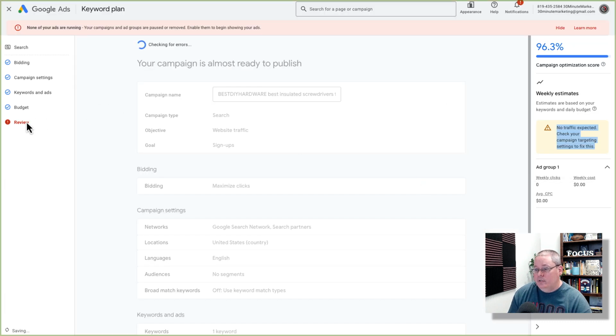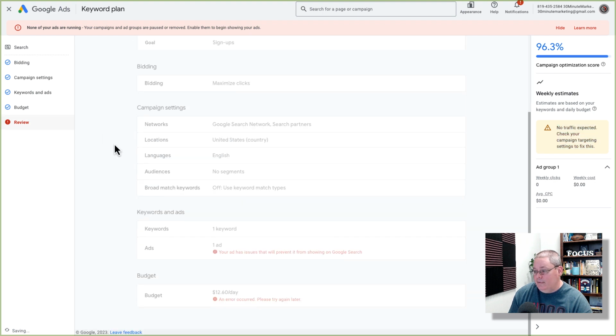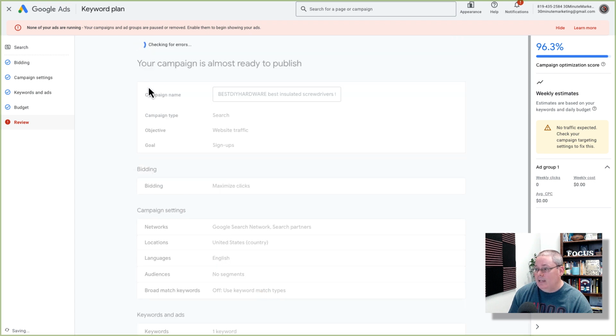And what's happening here, it says it's checking for errors. We're going to click on review. Or if I scroll down, it says it's still saving, so something's going on. Your ad has issues that will prevent it from showing on Google search. That might be because of certain brand names that we used or certain things that we said in our copy that's not allowed. Here on our budget, it says an error occurred. Please try again later. I'm not sure what's happening. It's just sort of stuck here. It says saving, it's checking for errors. I don't have an issue with my internet connection. So again, part of the process, and that is what we're trying to do. So let's see. I'll go ahead and refresh this.